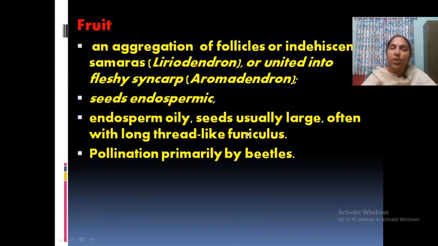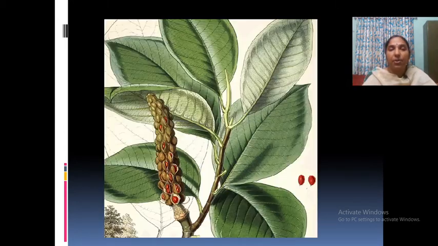Then the fruit is an aggregate fruit. In the apocarpous condition, the fruit developed from the apocarp is aggregate. So they may be follicles usually, or indehiscent samaras, for example in Liriodendron, or united into a fleshy syncarp, etc. Endospermic seeds are present. Pollination is usually by beetles, which is also a primitive character. See, this is the aggregate fruit.